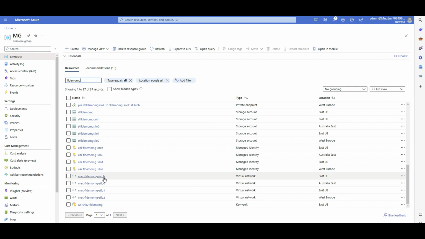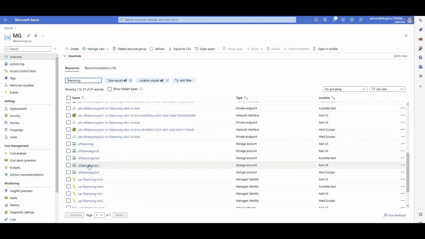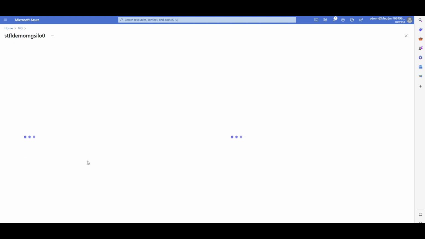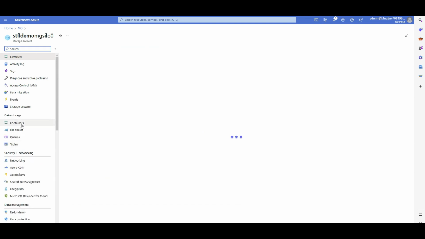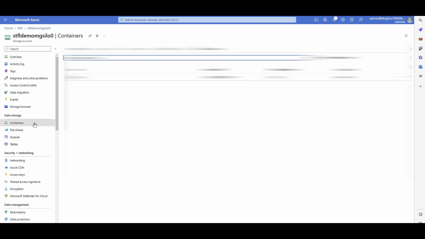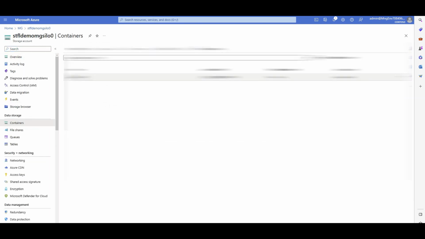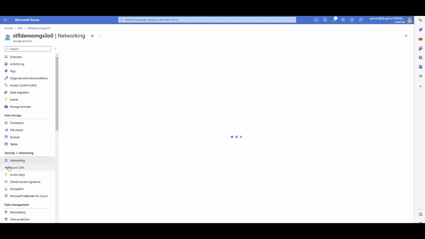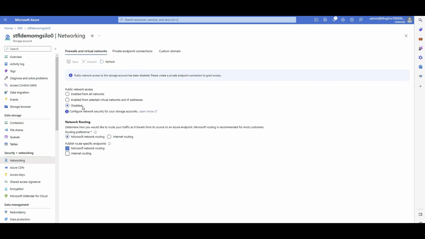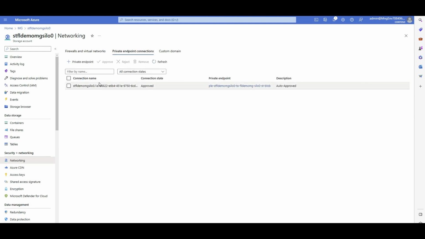My orchestrator has a separate virtual network compared to the rest. If I click on, let's say, silo 0, go to containers, and click on private, I don't see the data. I don't have access to that, right? Because it's secured behind a virtual network, but the computes can access it. If I click on networking, you'll see that access to this is disabled, but there's a private endpoint already enabled for this, which is great.